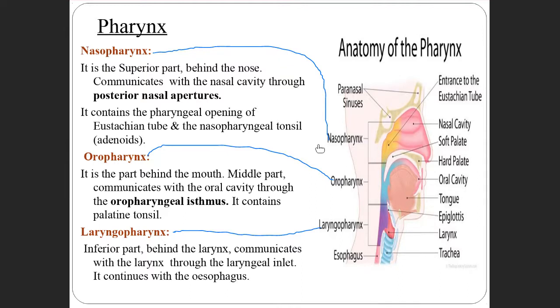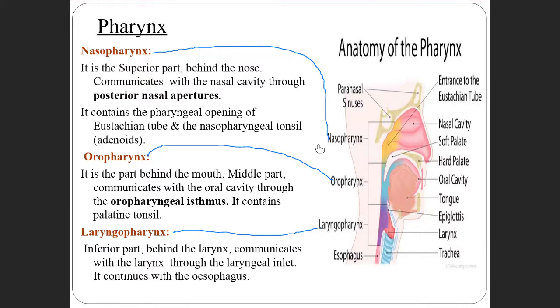All of you, just check your ears. There is an opening in your ear, and that opening is called the external auditory opening.